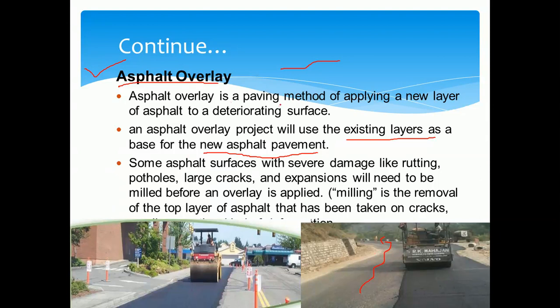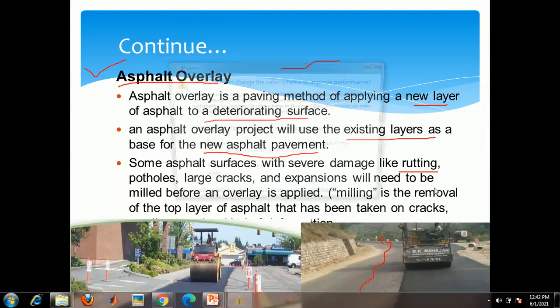So asphalt overlay is a paving method of applying a new layer on the deteriorated surface. If there are maximum undulations, it cannot be treated with a surface treatment, so then we move for the asphalt overlay. It may also be used to repair ruttings.